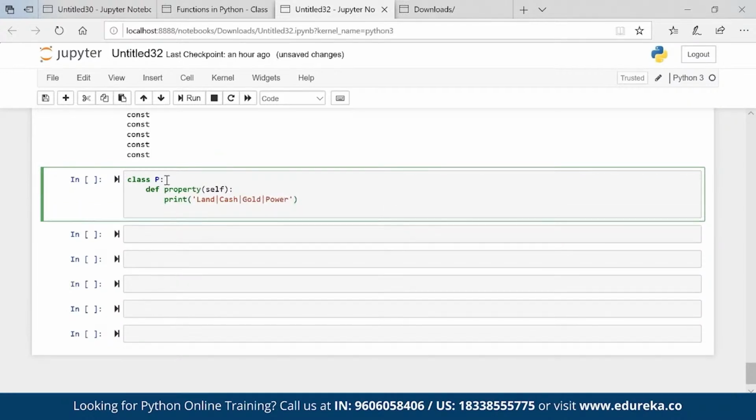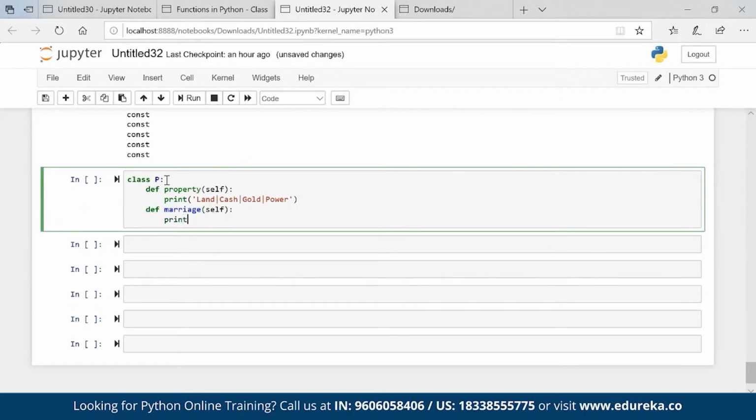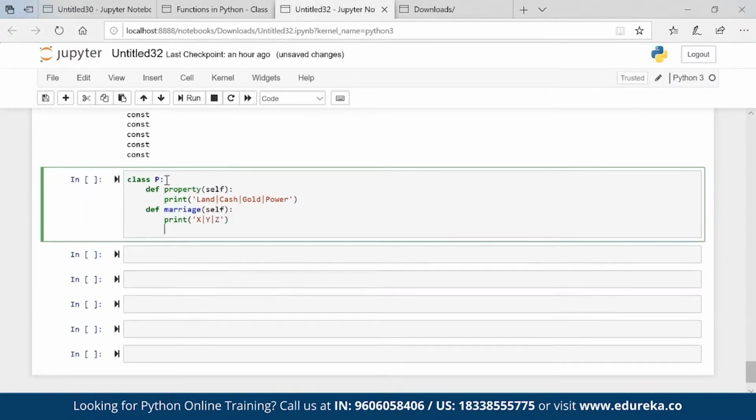He also says these are the three girls, you have to choose one for your marriage. The girls are X, Y, Z. You can choose any of them for marriage.